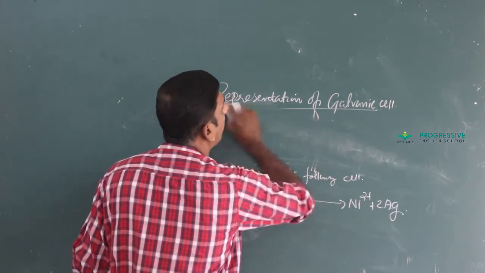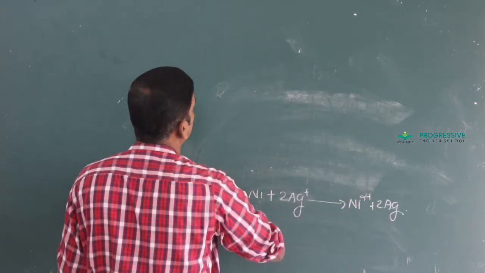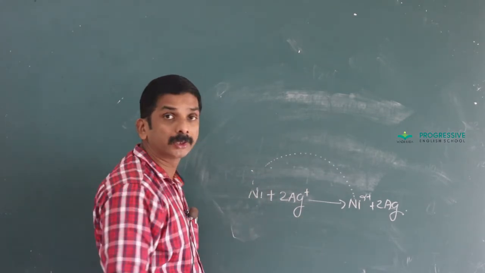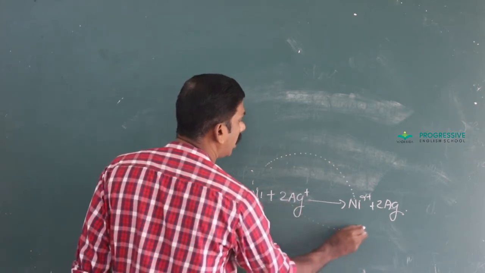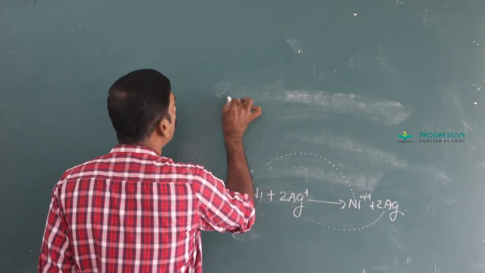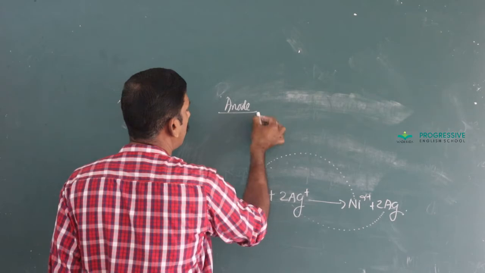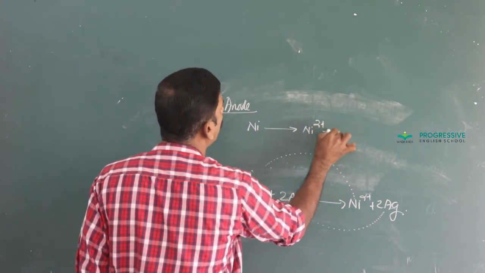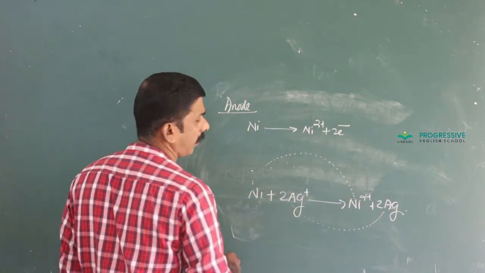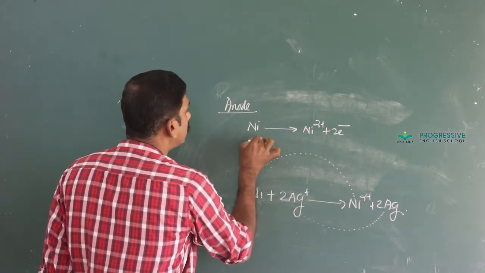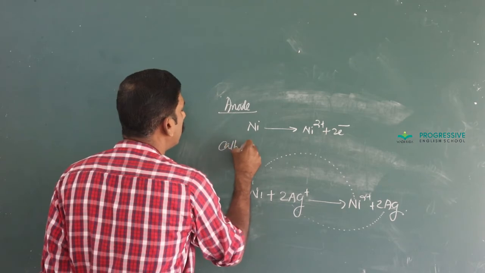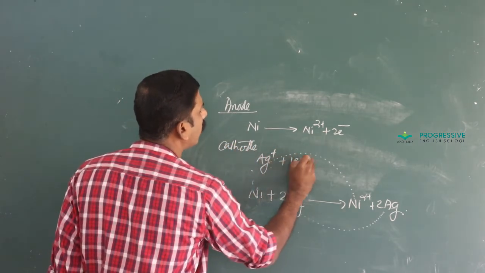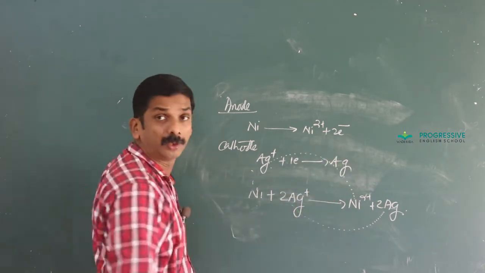By writing the electrode reaction for this particular cell, nickel undergoes oxidation, that is, an increase in oxidation number, and Ag+ undergoes reduction. The anode reaction is Ni gives Ni2+ plus 2 electrons. And the cathode reaction is Ag+ plus 1 electron gives Ag.